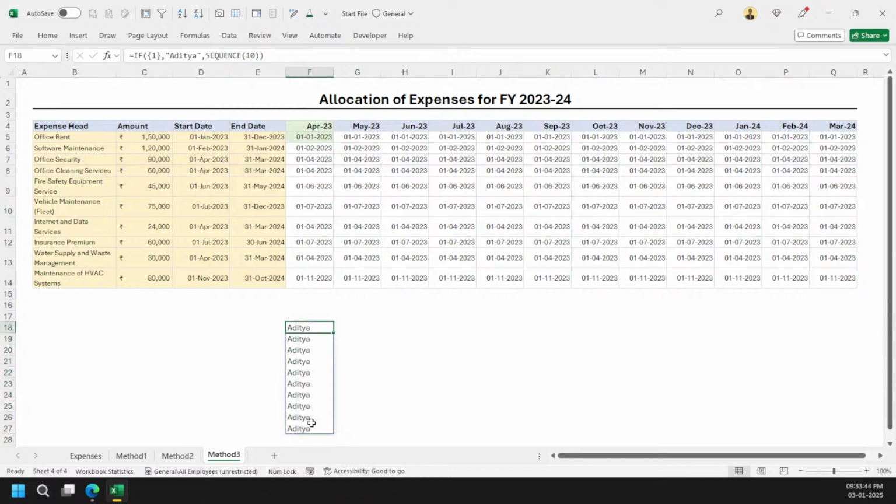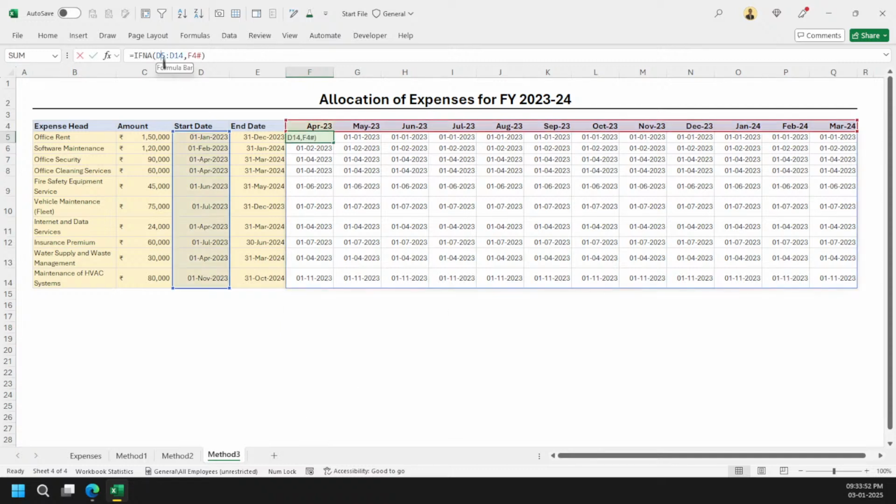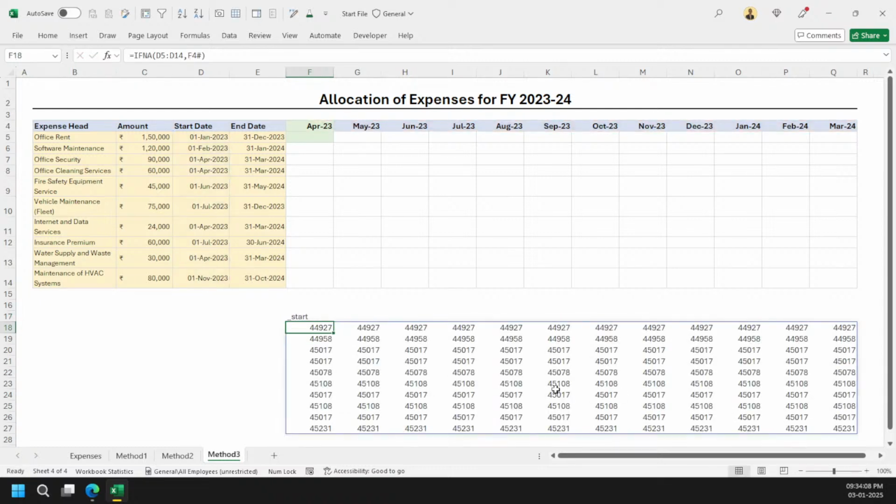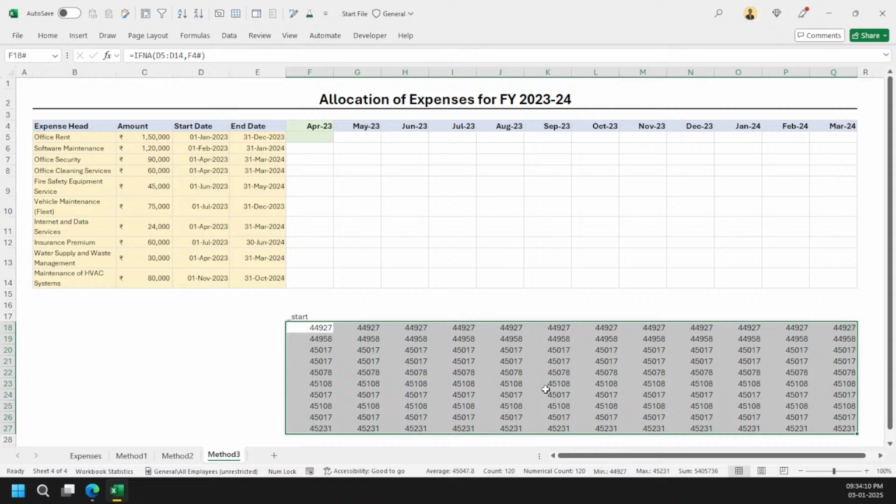I don't know how behind the scenes Excel is calculating these things, but this is the trick we can use with the IF and A function. I have multiplied these many values again and again. So what will I do here? I will delete this much part and simply say the start date, so these are the start dates.